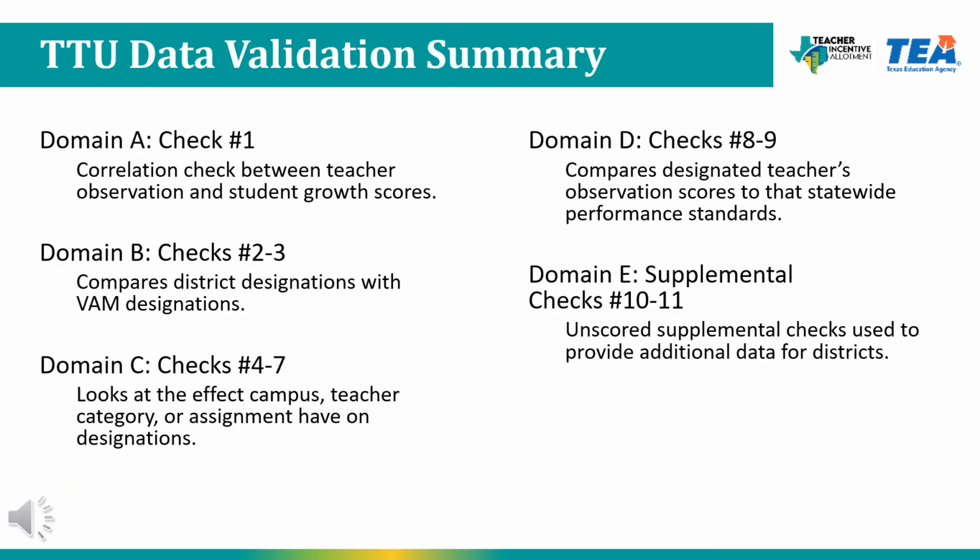To summarize the data validation process, Domain A looks at the correlation between teacher observation and student growth scores. Domain B compares district designations with value-add designations. Domain C looks at the effect campus, teacher category, or assignment have on designations. Domain D compares designated teachers' observation and growth scores to the statewide performance standards. And Domain E, comprised of unscored supplemental checks, is used to provide additional data for districts.